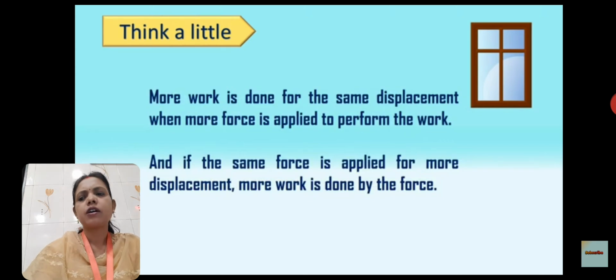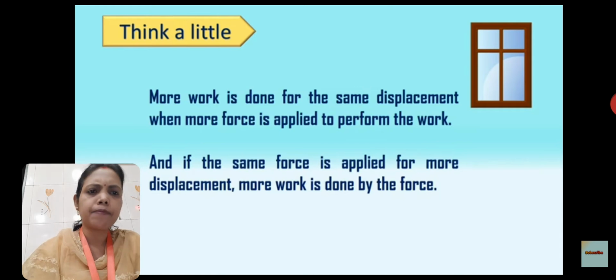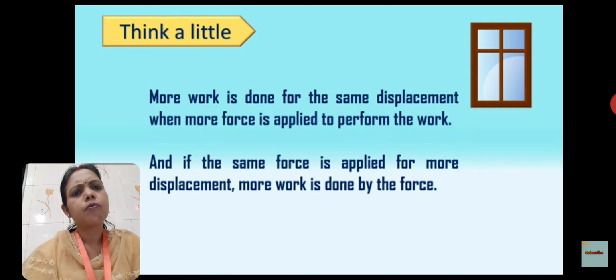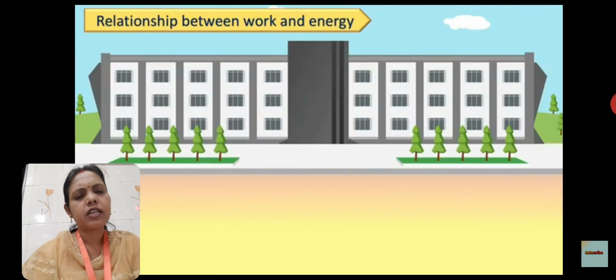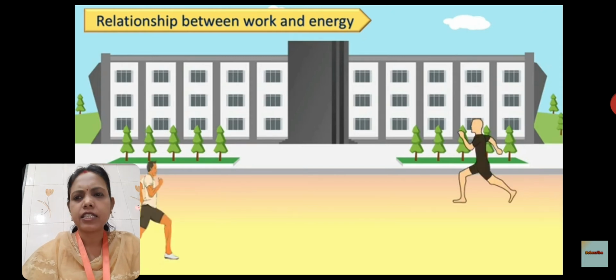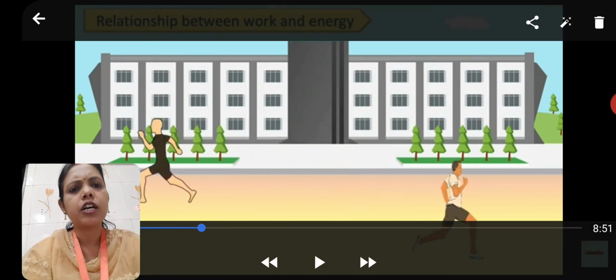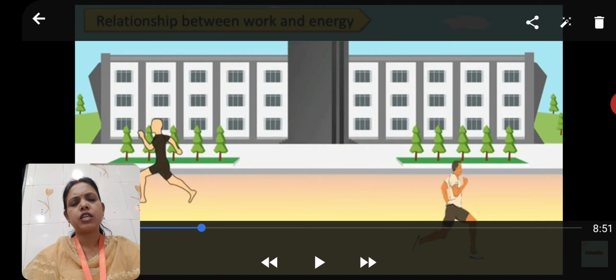Now, more work is done for the same displacement when more force is applied to perform the work. And if the same force is applied for more displacement, then more work is done. So children, now work and energy are related to each other. Here we are going to see in the picture.